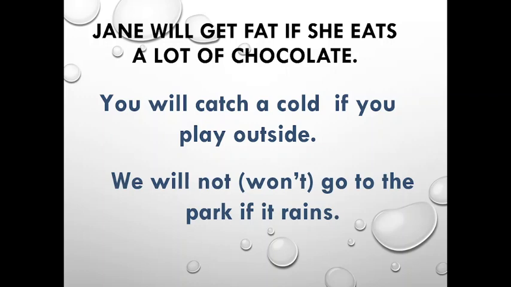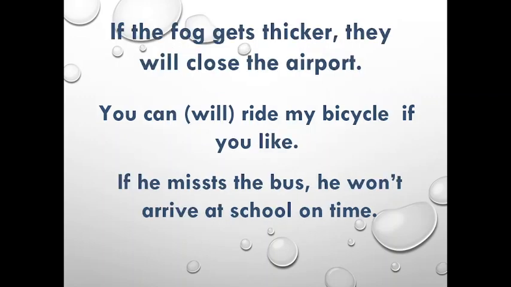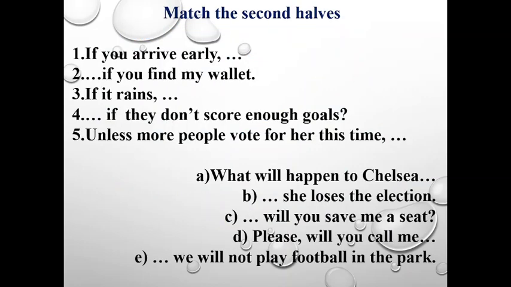We won't go to the park if it rains. If the folk get sicker, they will close the airport. You will ride my bicycle if you like. If he misses the bus, he won't arrive at school on time.